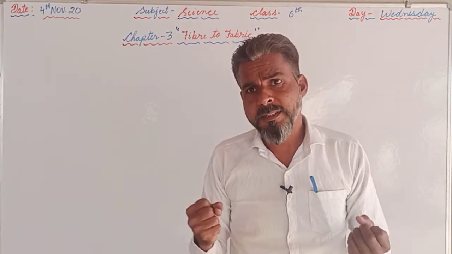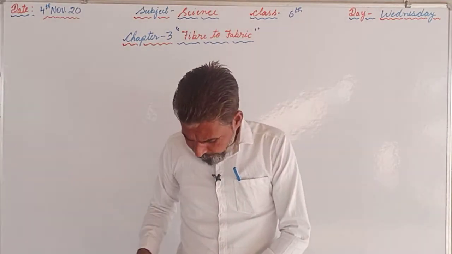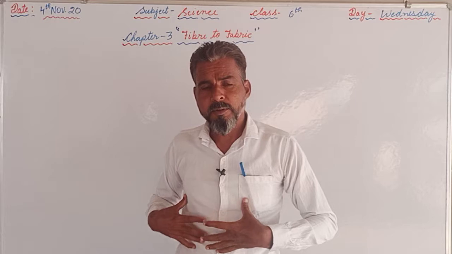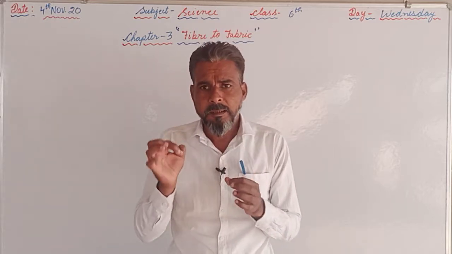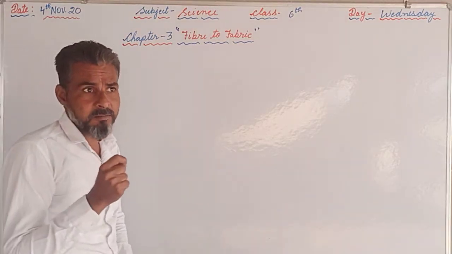Now those fabrics we are all using, if we observe carefully, our clothes are made up of thin strands. These strands are also known as yarn.